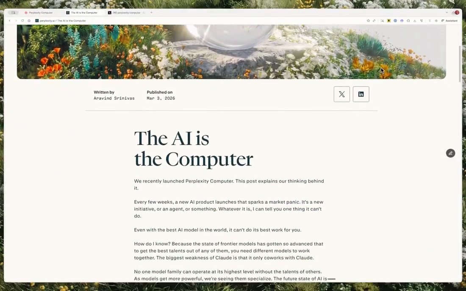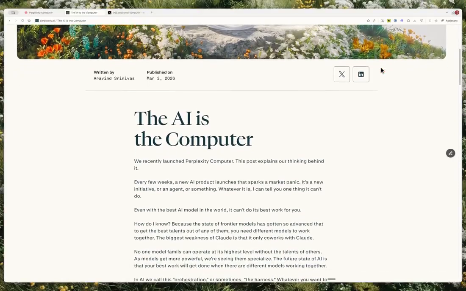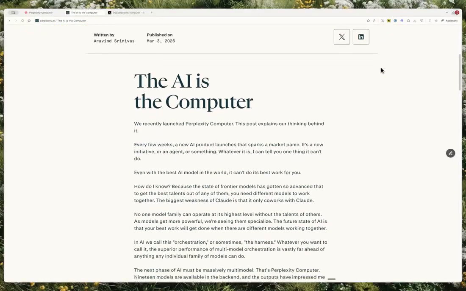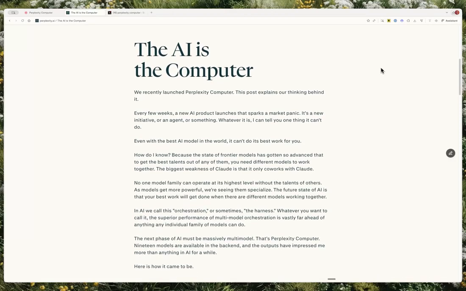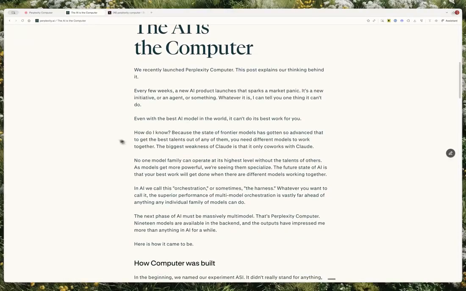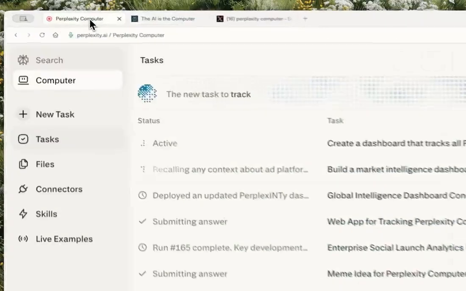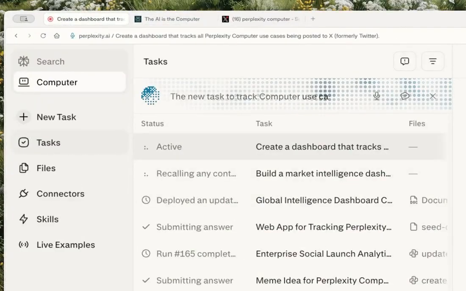Computer, are you still there? I'm here, ready whenever you need me. I'd like to track all computer use cases that people post on X. Can you create an app for me that updates every hour with new use cases that are posted? The new task to track computer use cases posted to X is now running. I'll keep you updated on its progress.